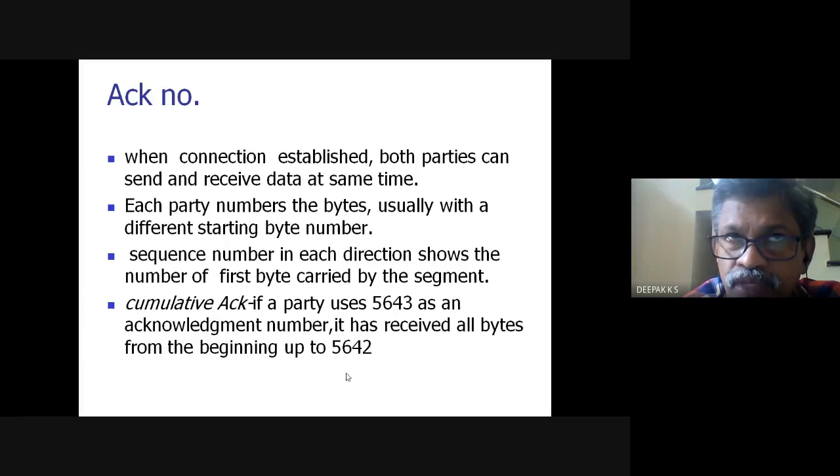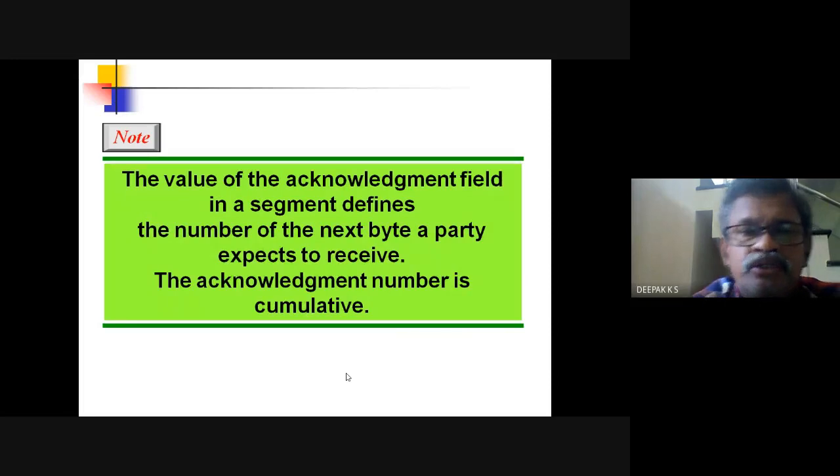So when one of the ends is transmitting a cumulative ACK 5643, it means that node has received all the bytes starting from the beginning, which need not be 0, up to 5642, and it is expecting 5643. So that is the ACK number contained in the ACK field. The value of the acknowledgement field in a segment defines the number of the next byte a party expects to receive. The acknowledgement number is cumulative.